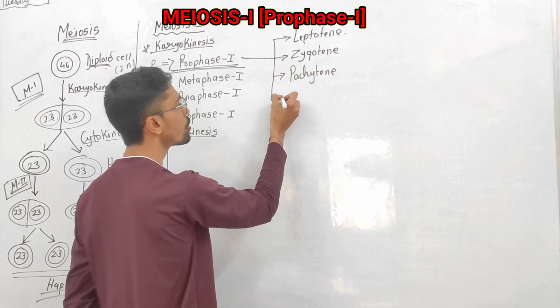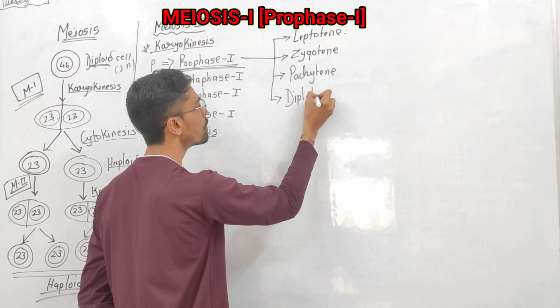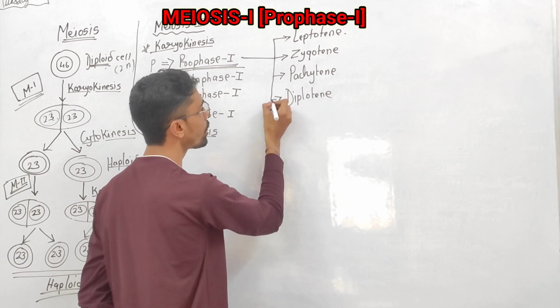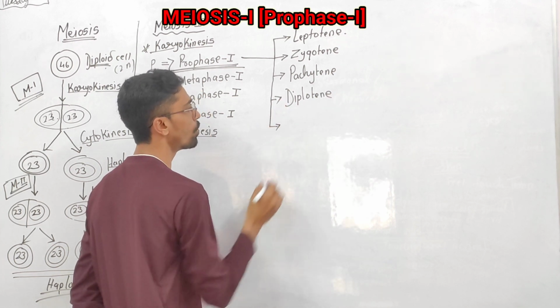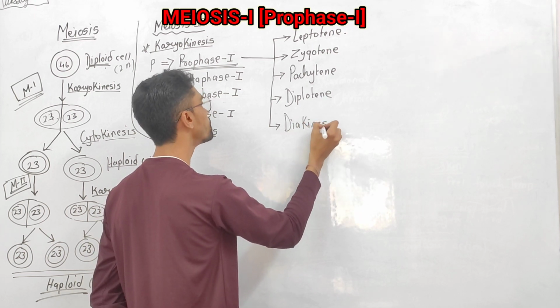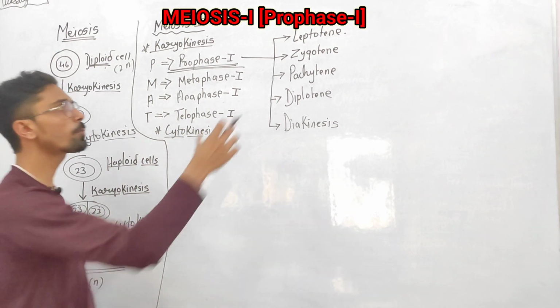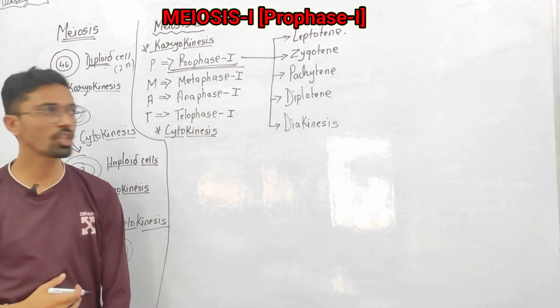Fourth one is called diplotene. And the last, fifth one is called diakinesis. This is called what? Diakinesis. And these 5 steps are basically for what?